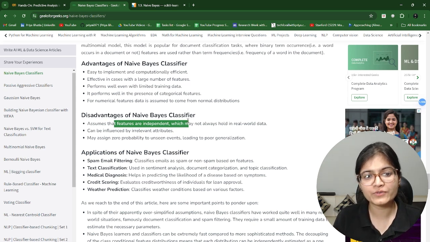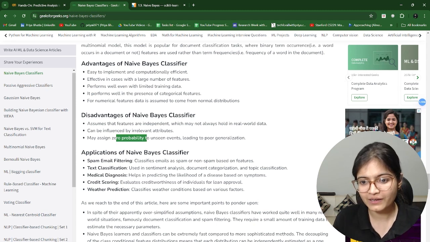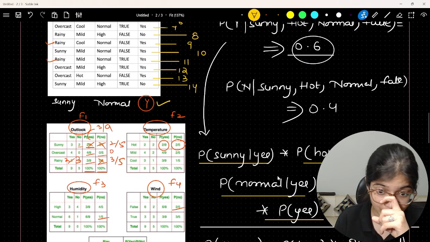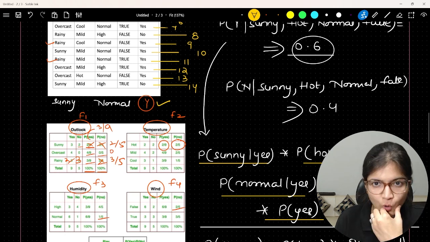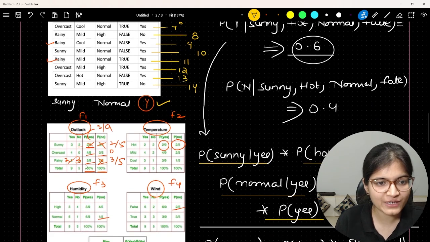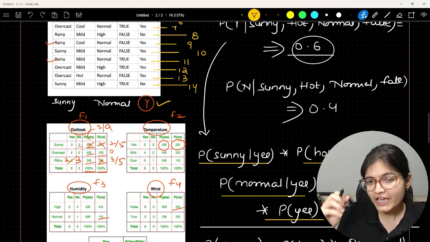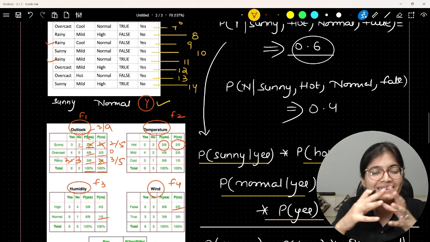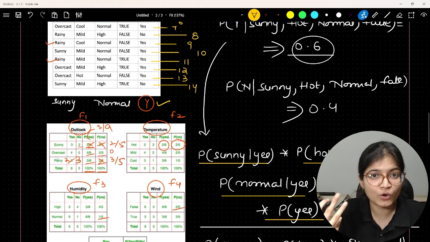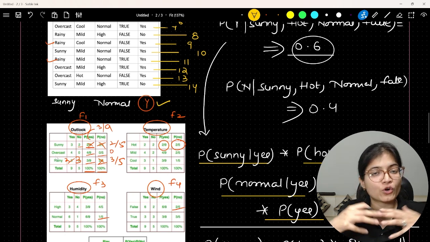Also, if there is 0 probability for the unseen events, for example, the probability of yes overall, or the probability of normal given yes, or let's say the probability of overcast given no is 0 completely. In that case, what happens? If any of the terms is 0, because you are doing a multiplication, it will lead to a 0 only. So definitely it will give you a wrong generalization. It will definitely give you a wrong result.